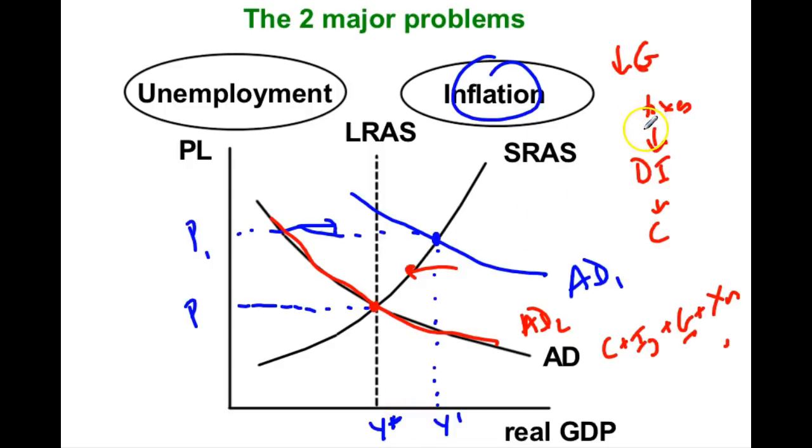What could we do with taxes? Well, if we're facing a problem of inflation, one way to curb inflation is actually to increase taxes. So we could increase taxes, and because increased taxes will decrease people's disposable income, that will decrease their consumption. And again, we have impacted one of the components of aggregate demand. So aggregate demand will shift back to the left and we'll end up right there.